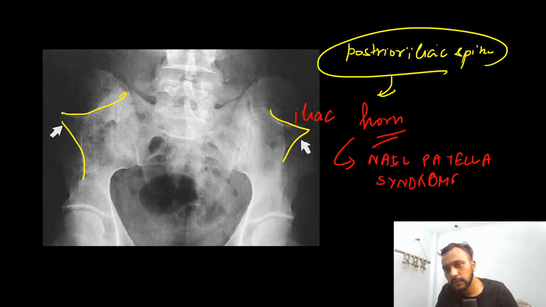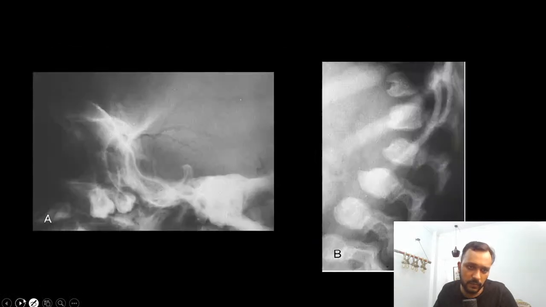So in these patients you can also find absent patella. You can also find agenesis of the patella as well.